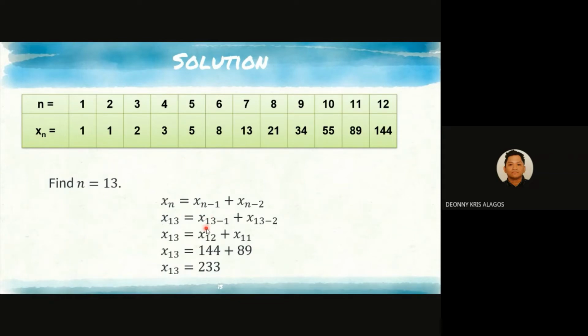Subtracting, x sub 13 equals x sub 12 plus x sub 11. Upon checking, x sub 12 has a Fibonacci number of 144, while x sub 11 is a Fibonacci number of 89. So it becomes 144 plus 89. Add them together, and the answer is 233.